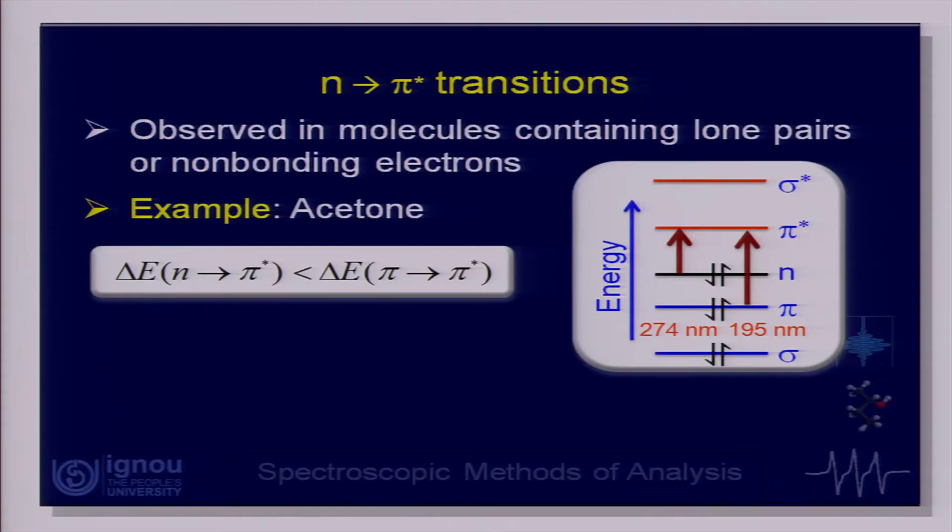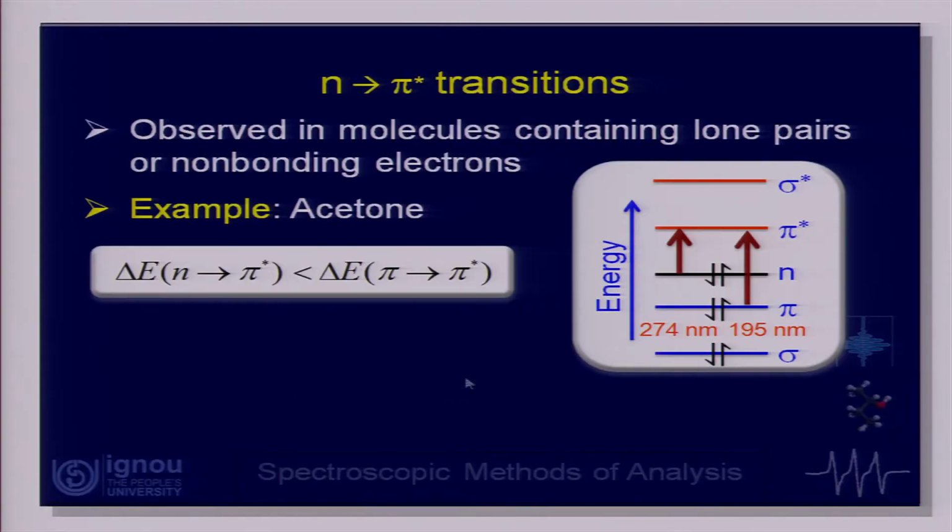Let us go further and look at the n to pi star transition. An n to pi star transition will be observed wherein the molecule contains a lone pair, because the n comes only when lone pairs are there, and typically acetone is one example. What you see is the energy level diagram in this case, similar to the one I showed you earlier. Here there are two possible transitions, one is n to pi star, one is pi to pi star. Pi to pi star is there because there is a double bond in acetone. And n to pi star is there because of the lone pairs on the oxygen atom, which get excited to the pi star molecular orbital.